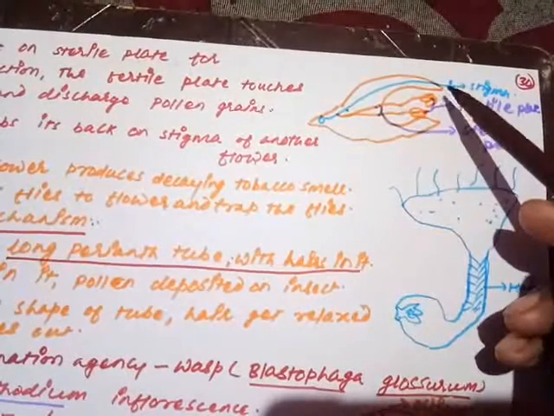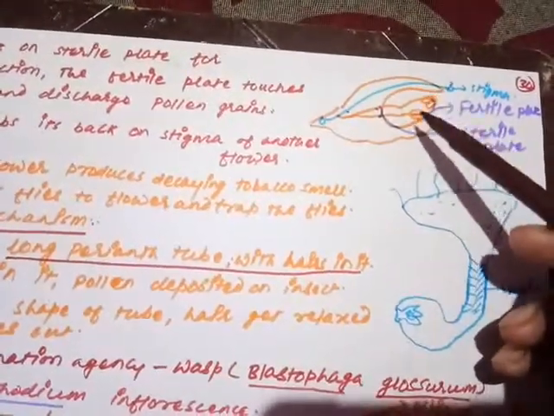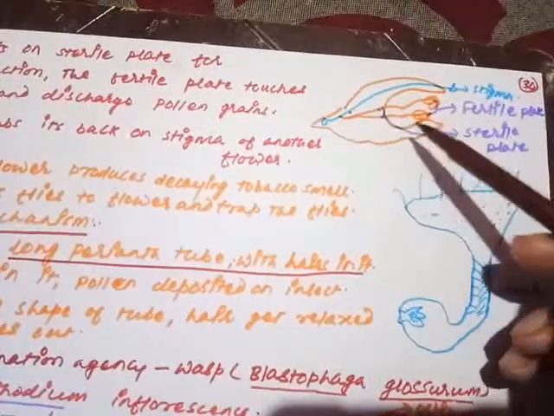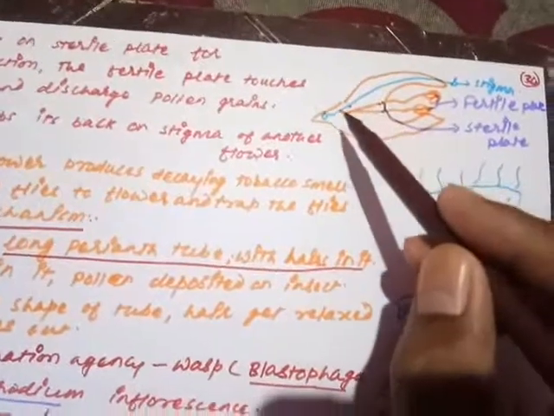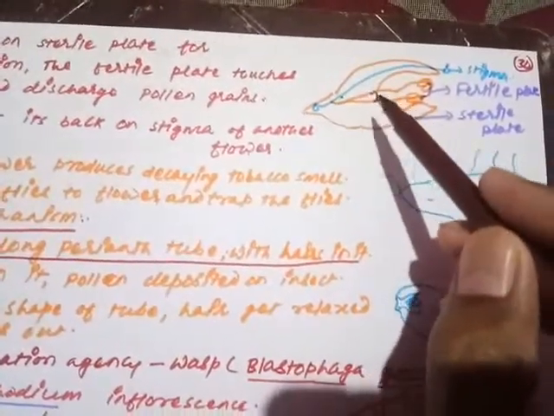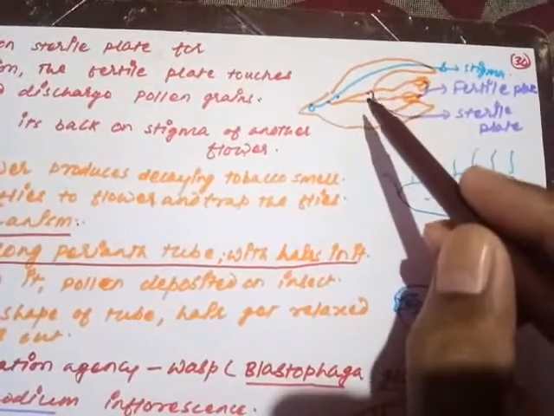The upper lip has the stigma, while the lower lip has two stamens. The anterior part is the fertile part and the posterior part is the sterile part. When an insect enters, the nectaries are lying here, so to get the nectar, it sits on the sterile plate.